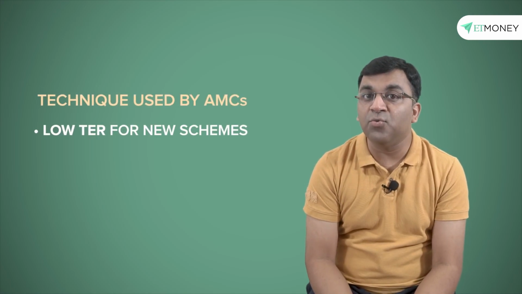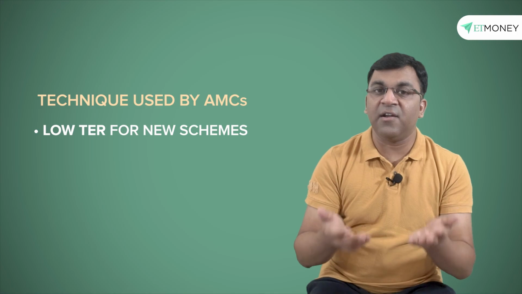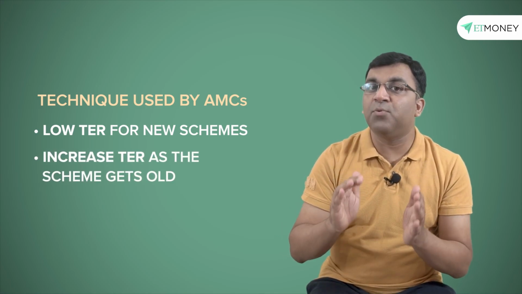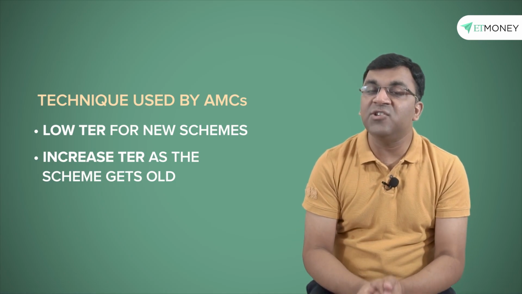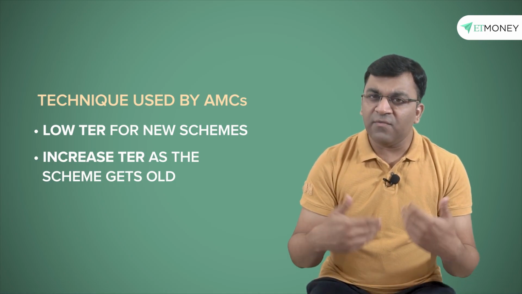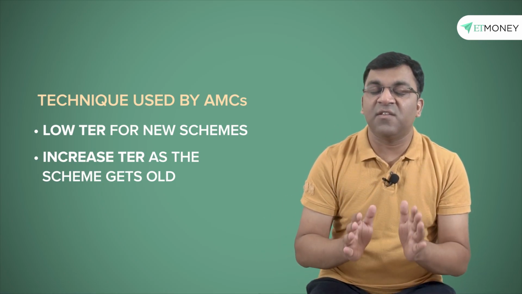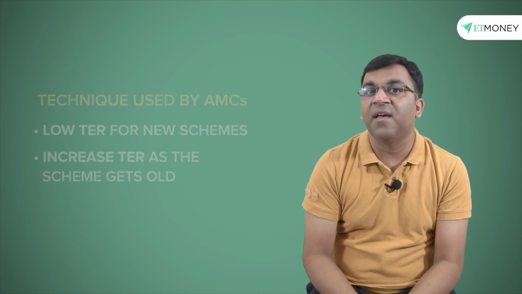A related technique often used by fund houses is to keep a low TER when the scheme is new so that more investors are attracted to that scheme, and once the AUM has grown enough, they then push up the TER to compensate for the initial lower expense ratio. Now, investors don't like this. In fact, we don't like this. But mutual fund companies justify sudden expense ratio hikes under the pretext that the TER falls within the SEBI prescribed limit. So this is certainly a growing issue, and hopefully the SEBI will look at it in the future.